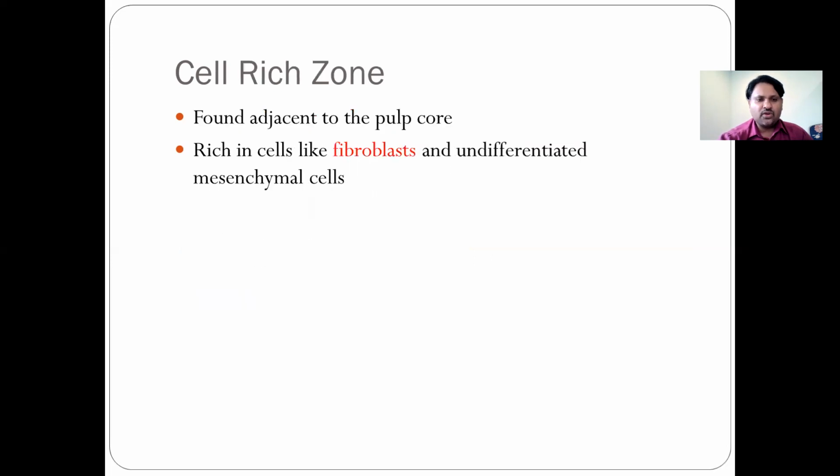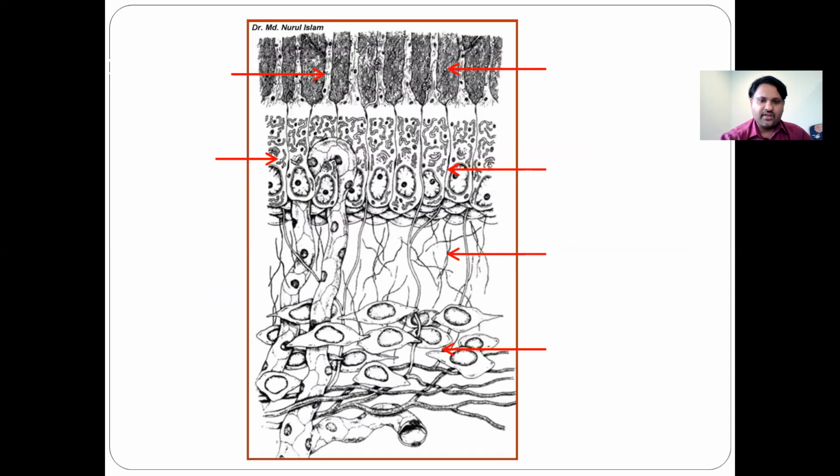Next is the cell-rich zone. It's found adjacent to the pulp core. It is rich in cells like fibroblasts and undifferentiated mesenchymal cells. So here you can see the different zones: the odontoblastic zone, the cell-free zone, the cell-rich zone, and the pulp core.